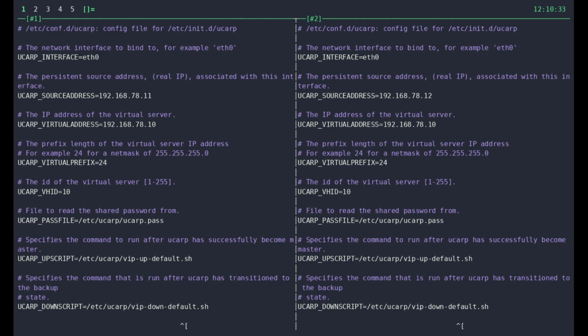UCARP VHID is a virtual host identifier that distinguishes one virtual address group from another on the same network segment. Each distinct VIP you want to manage must have a unique VHID between 1 and 255. The VHID, together with the shared password, forms a key that servers use to recognize each other's advertisements and to avoid conflicts with other CARP instances on the same LAN.